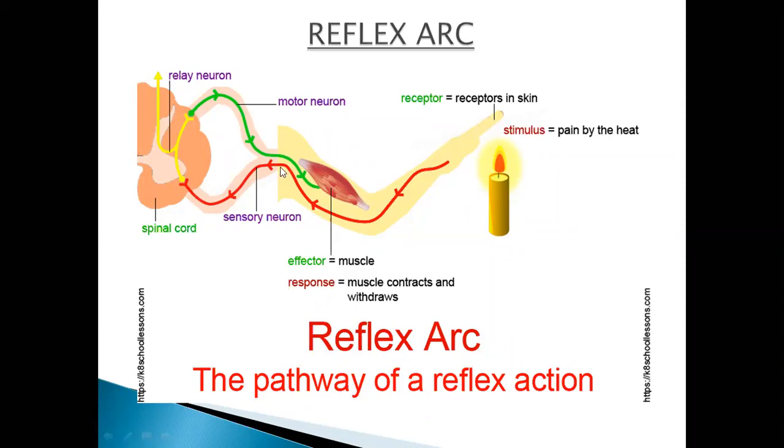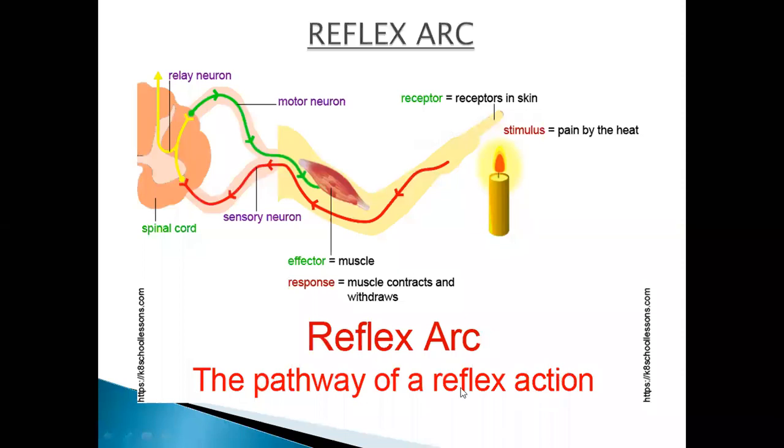With the help of this example which is given here, you can understand the reflex arc very easily, as it is a pathway and the action that is being performed by this hand. After putting his hand on the flame, this man will just put away his hand from this flame, because it is very hot. When he put away his hand from the flame, it is a reflex action. That is an automatic action. You can say it is an involuntary action.